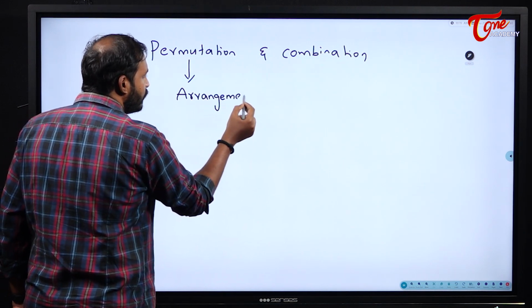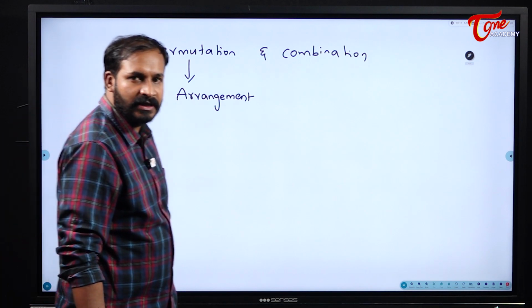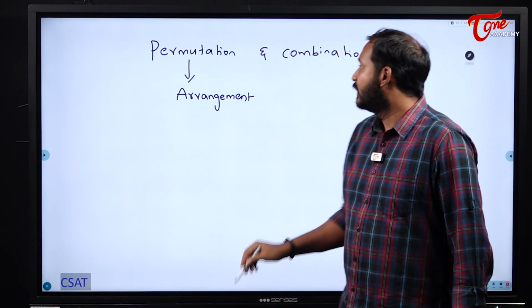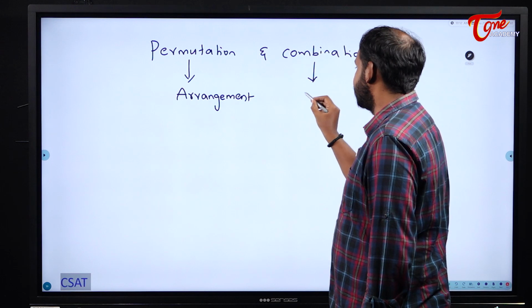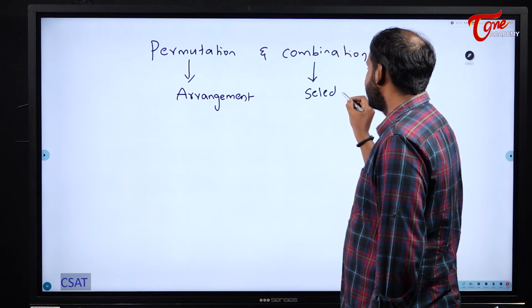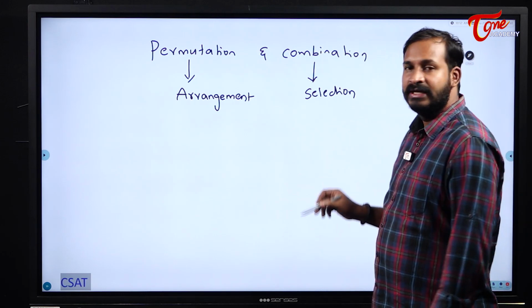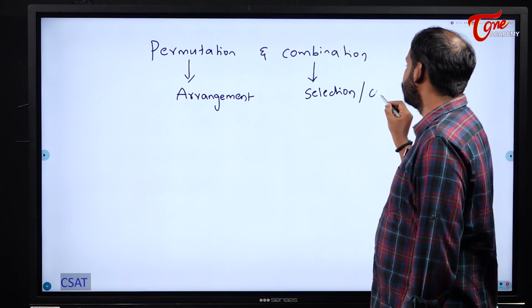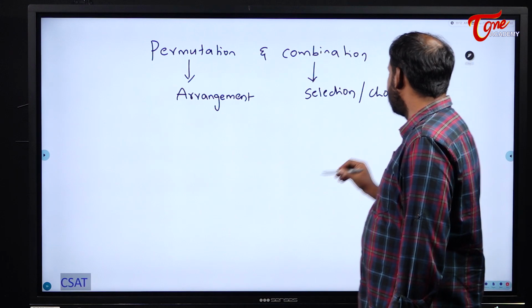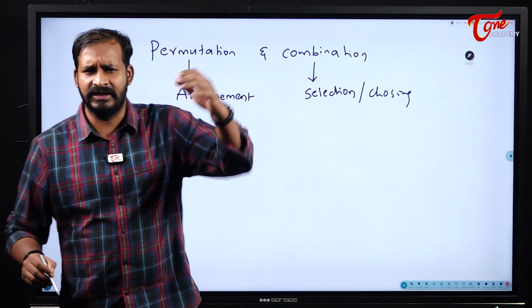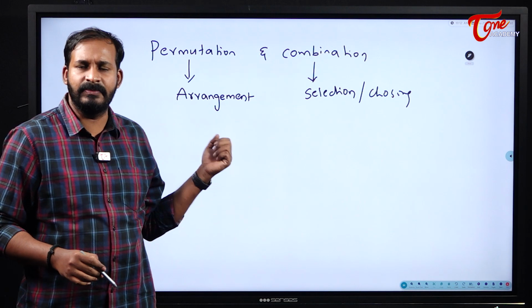Whenever you want to arrange something, there we will apply the logic of permutations. Combination is nothing but selection. Whenever you want to select something from a group of people, we will take their selection, or sometimes choosing, depending on the situation. Anyway, both are the same, selection or choosing the people.